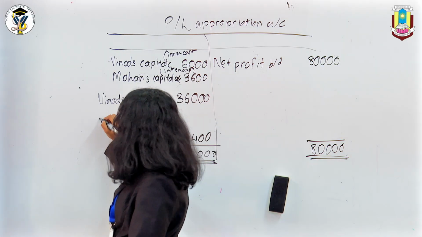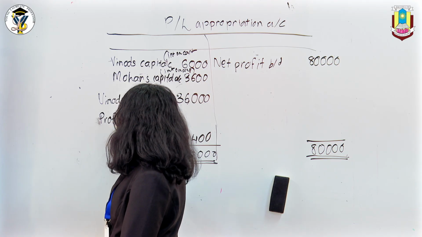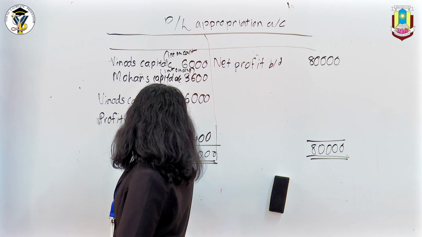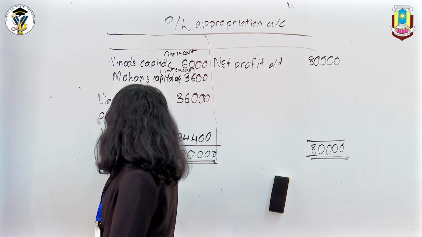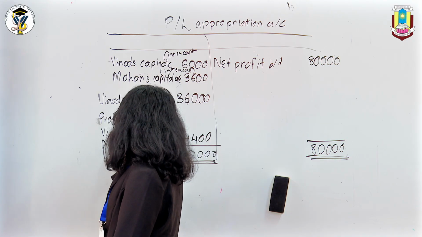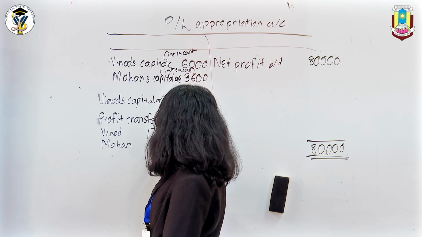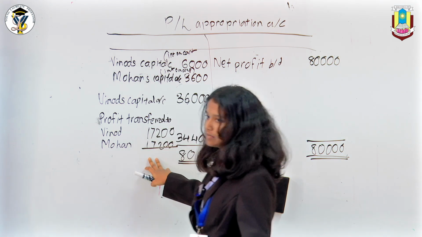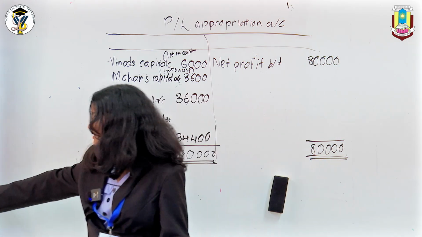So it would be profit transferred to Vinod and Mohan, which will be 17,200 each. So that is the profit for the year, which will be credited to their capital accounts.